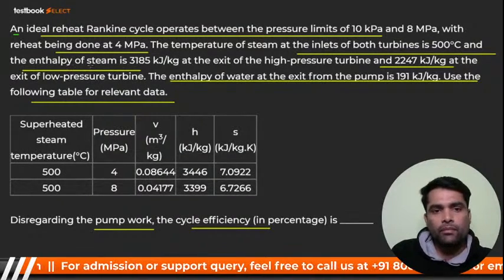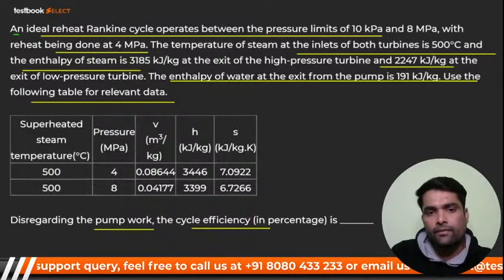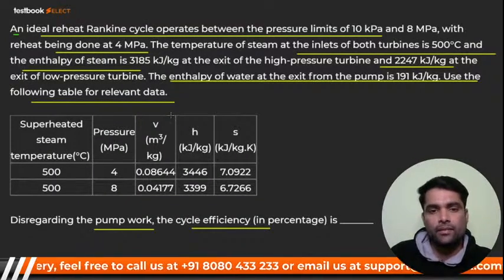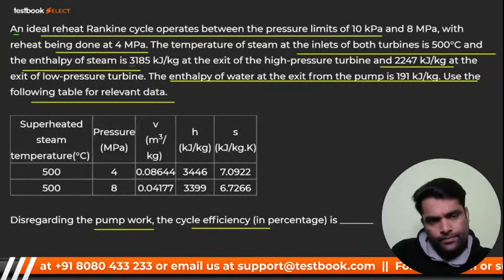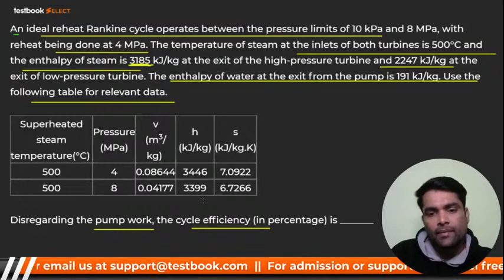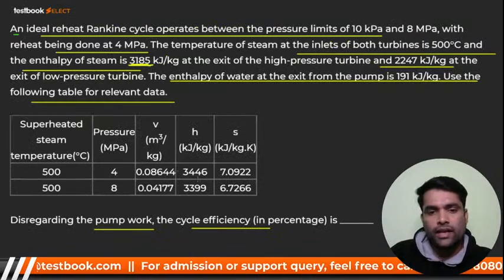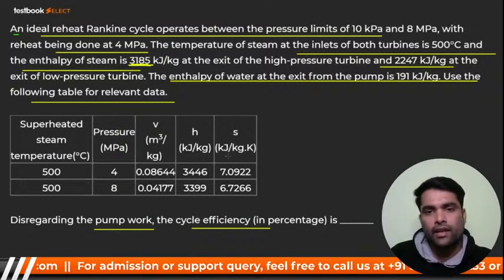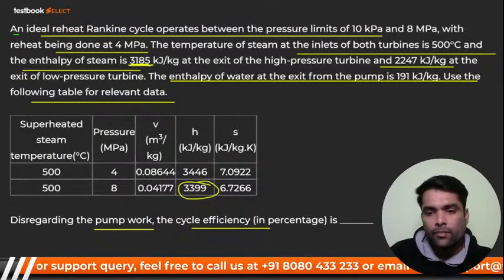The enthalpy of steam is 3185 at the exit of the high pressure turbine. That means they have given H4, my dear. ये हमारी H4 है. It is our H4. H3, you can check it out. H3 is nothing but what, my dear? At 8 megapascal, that is 3399, right?